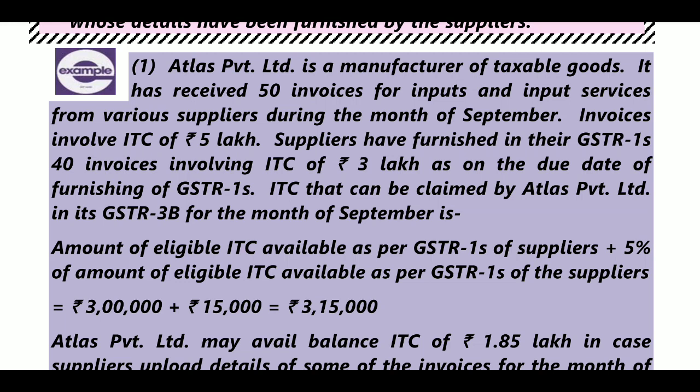Suppliers have furnished in their GSTR1 40 invoices involving 3 lakhs. So out of 50, they have furnished 40 invoices, out of 5 lakhs. You can see in GSTR2A ITC of 3 lakhs as on the due date of filing GSTR1. ITC can be claimed by Atlas in its GSTR3B for the month. How much can he claim? 3 lakhs plus 3 lakhs into 5%, that is 15,000. So 3 lakh 15,000 he can claim.